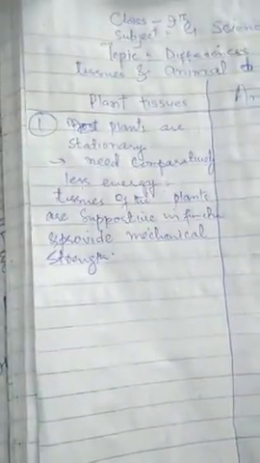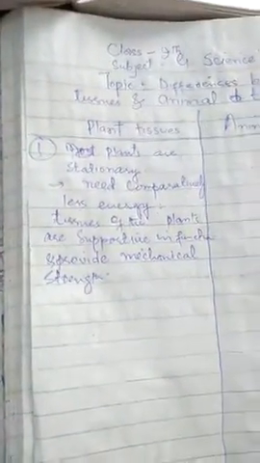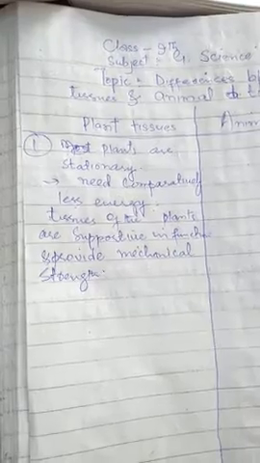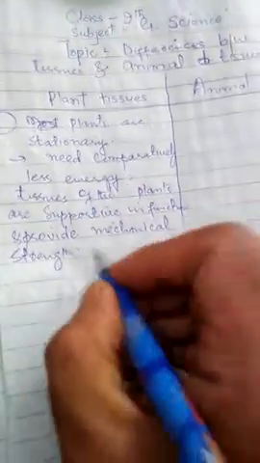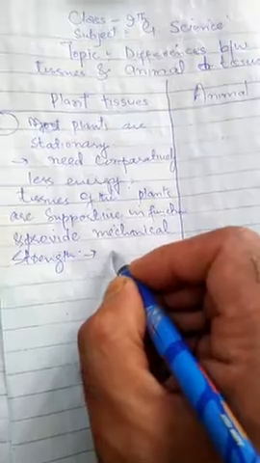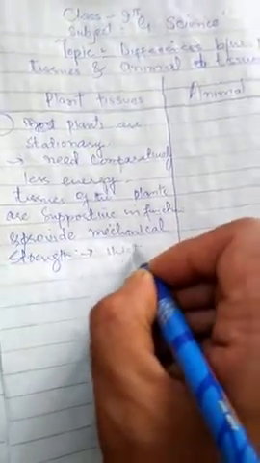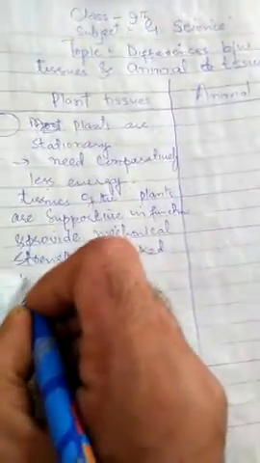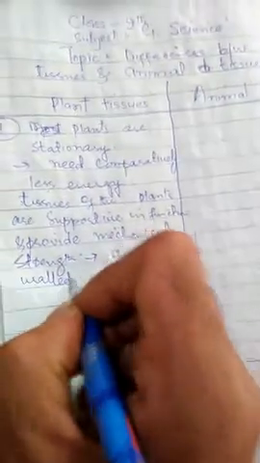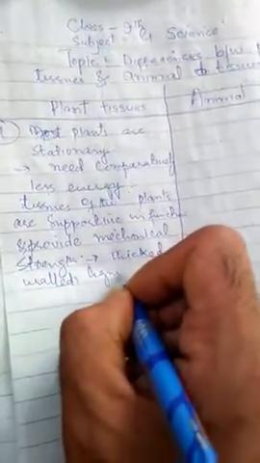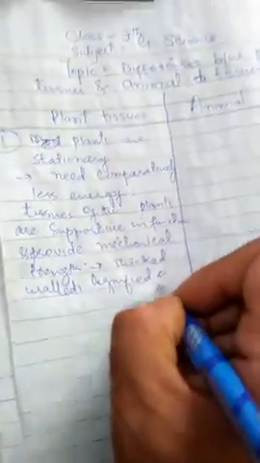These tissues are thick walled, lignified, and dead.